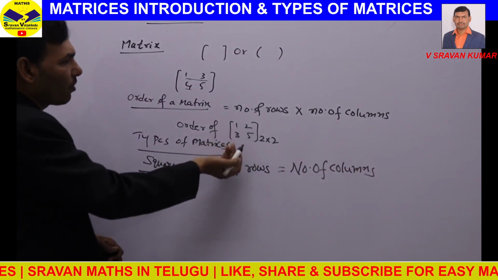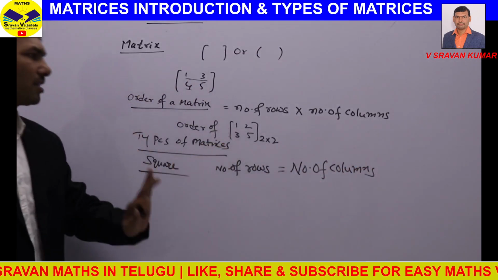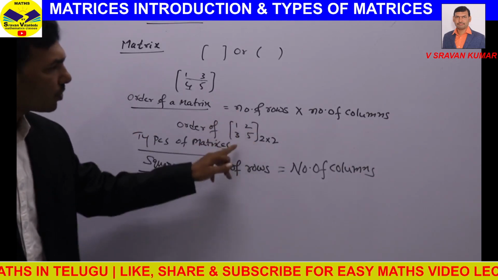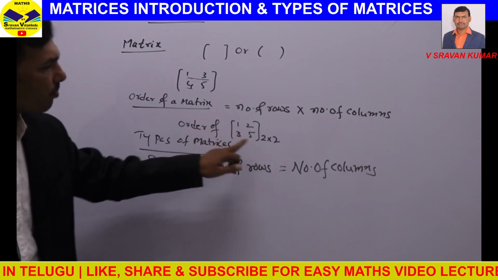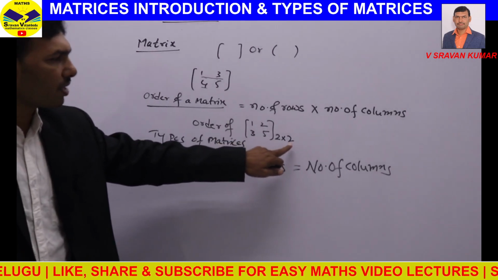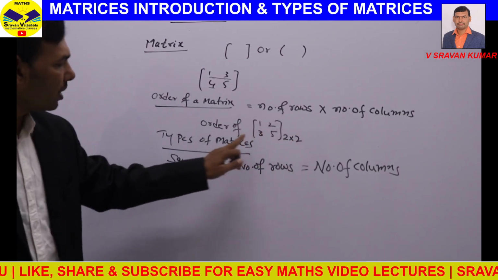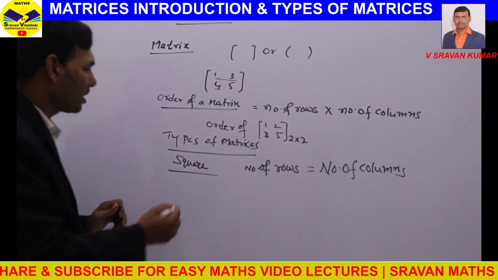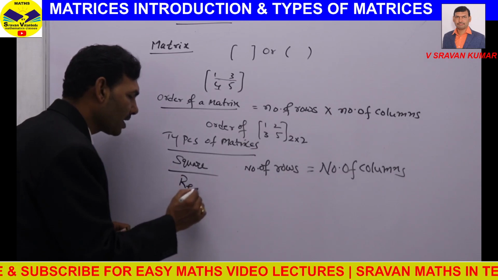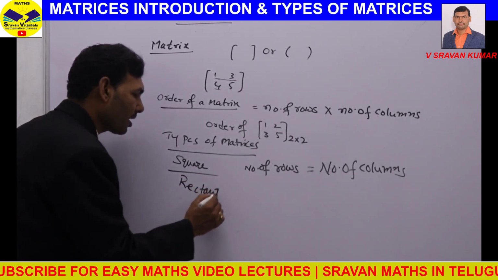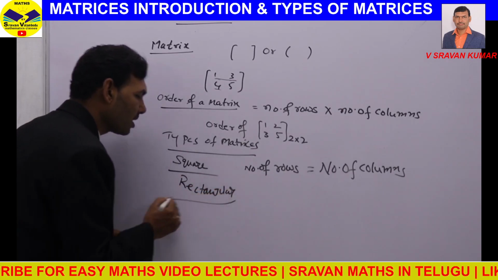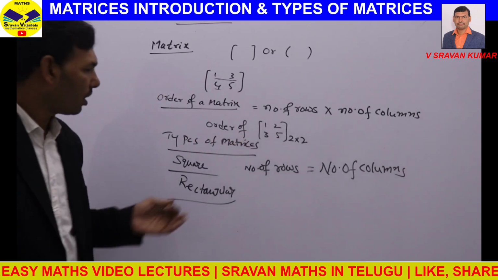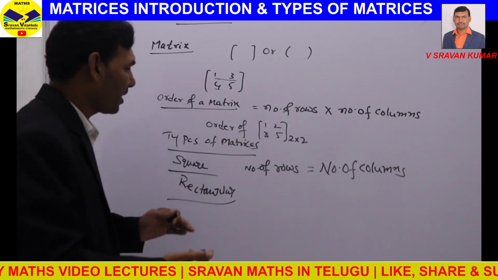Like here I had given one example. This comes under square. So here how many rows you are having? 2 rows, 2 columns. So number of rows are 2, number of columns are 2. Then we call this one as square matrix. Otherwise we call that one as rectangular matrix. Rectangular matrix means which is not square. A matrix which is not square, we call that one as rectangular matrix.